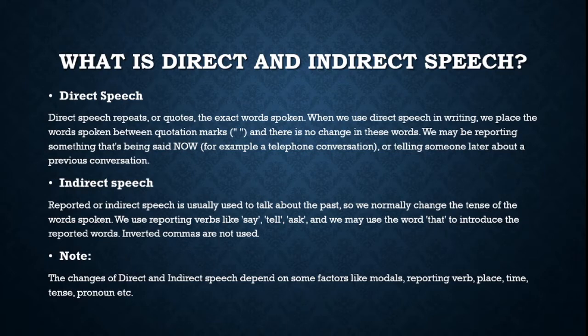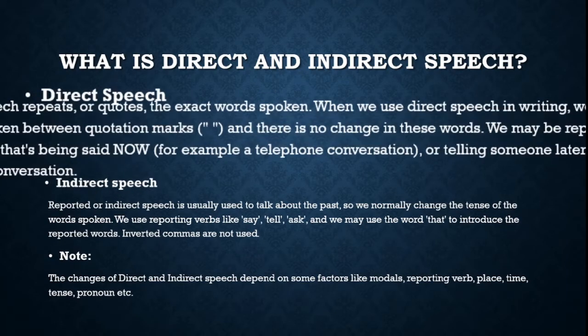Here we must note that no inverted commas or quotation marks are used. The changes from direct to indirect speech depend on some factors like modals, reporting verbs, place, time, tense, pronouns, etc.